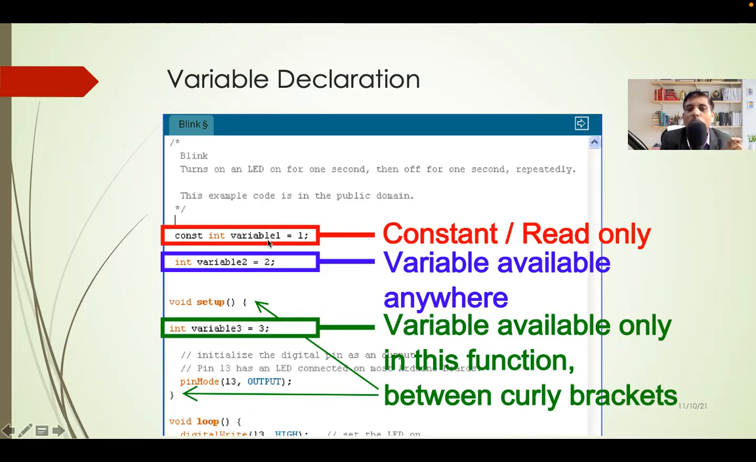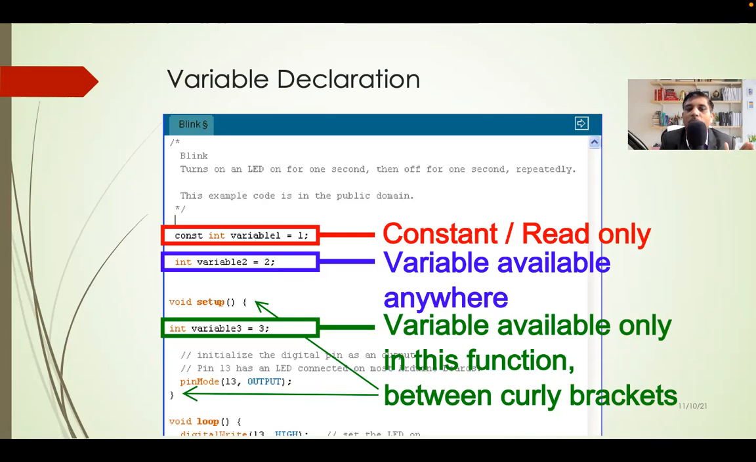Why constant? Once you declare that variable, if any other function tries to change that variable, it gives an error. So if you declare that variable, it is fixed. So how to make that variable a constant? Very simple. Just use the const keyword.